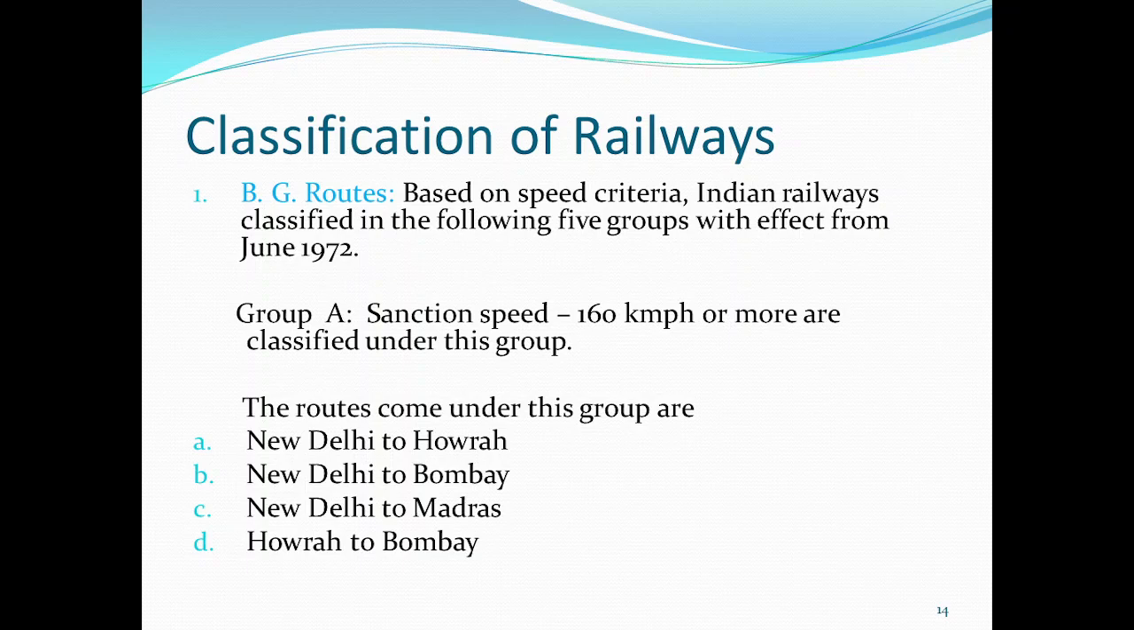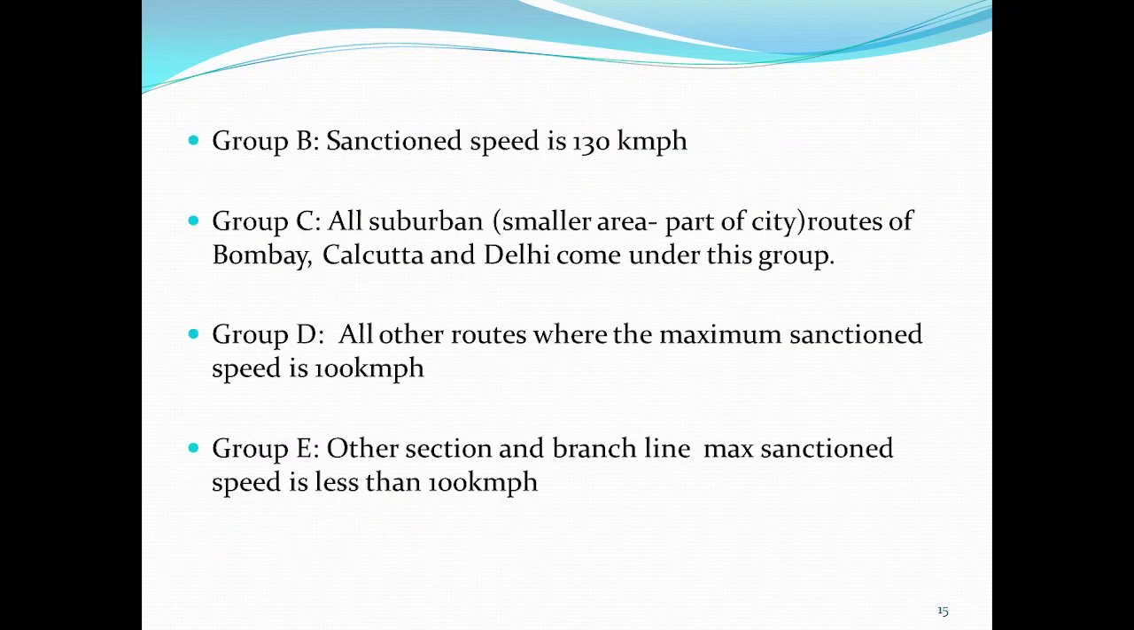Based on speed criteria, Indian Railways classified routes into the following 5 groups with effect from June 1972. So BG routes are divided into different groups. Group A: the sanctioned speed on Group A routes is 160 km per hour or more, and the routes in this category are New Delhi to Howrah, New Delhi to Bombay, New Delhi to Madras, and Howrah to Bombay.